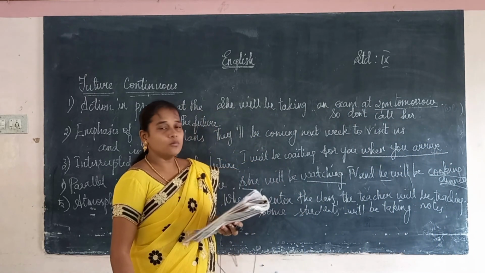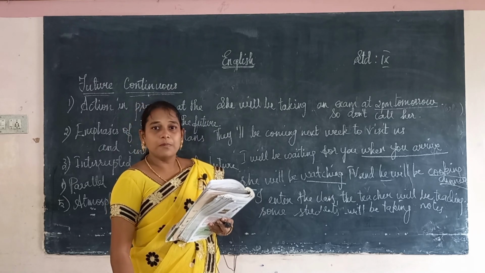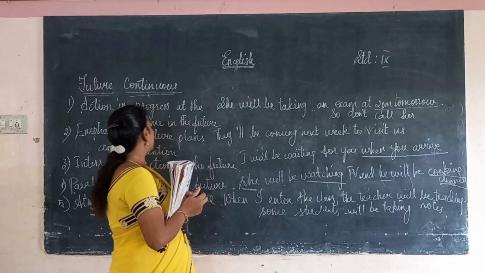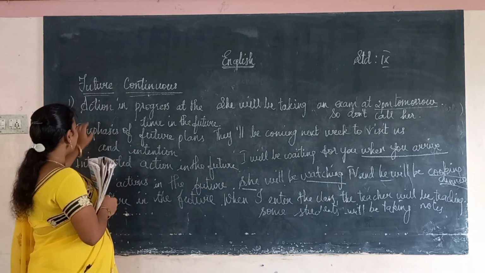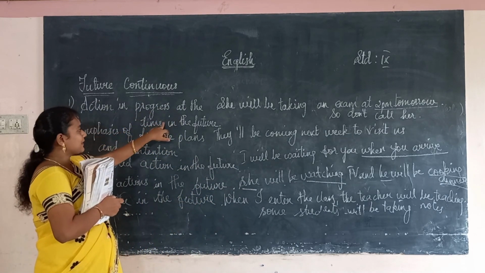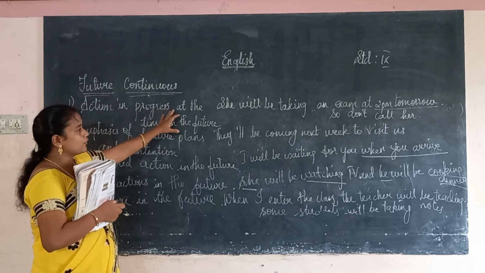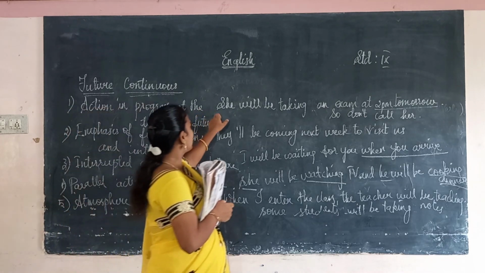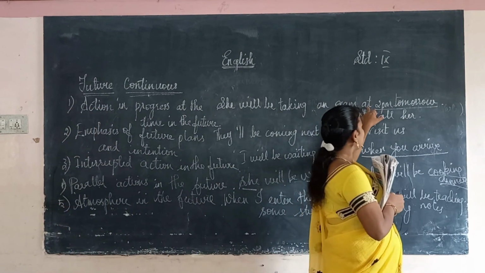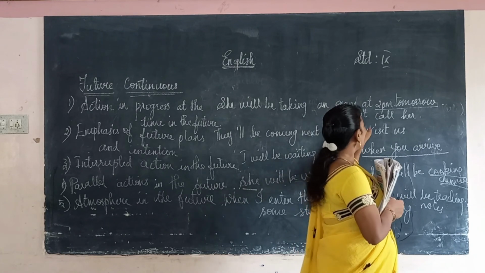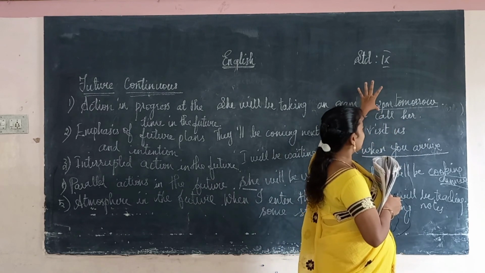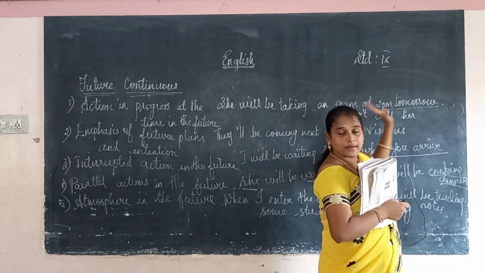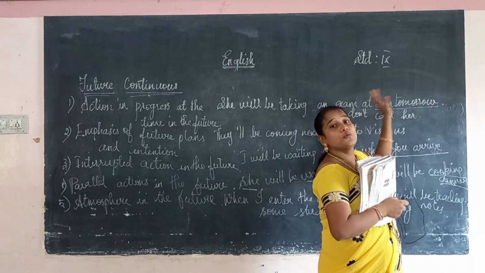Okay, this is how we have to write the simple future continuous tense. Where will we use this future continuous tense? In five cases. The action in progress at a time in the future. The action is continuing at the time, and that time is in the future. Here is an example. She will be taking an exam at 2 p.m. tomorrow. Don't call her. So this is a time representing the future. The work is going on, the process is continuing, so it is future continuous.